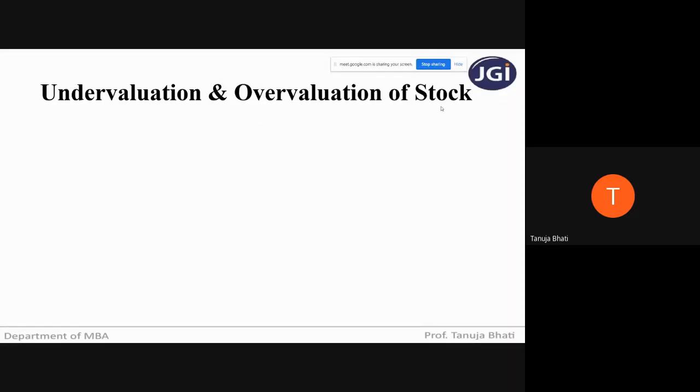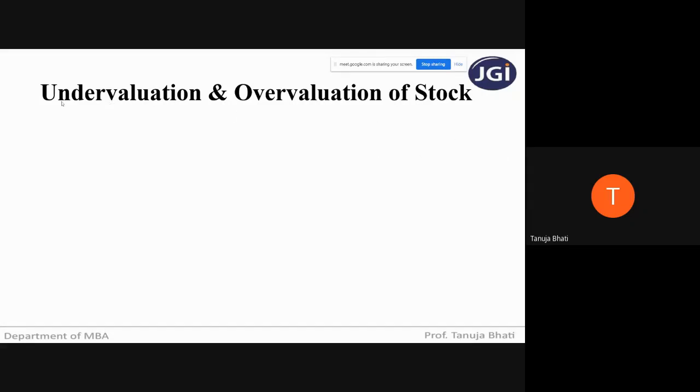Now, what is stock? Everyone knows that stock is nothing but the unsold goods. If any person is into the business of trading of goods, whatever goods are unsold become the stock. Business has two types of stock: opening stock, which is the stock at the beginning of a financial year, and closing stock, which is the stock remaining at the end of the financial year.